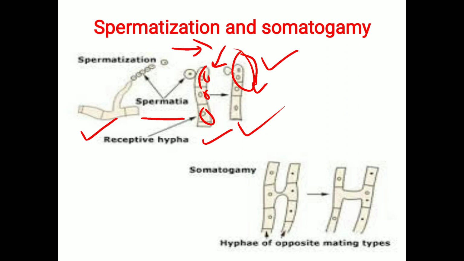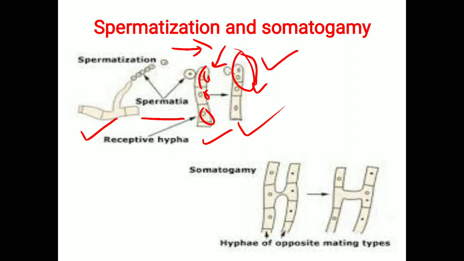In case of spermatization, again we discuss in short. Small spermatia act as male gametes and the receptive hyphae act as female gametes. When the spermatia mature, these seed-like structures of the fungal spores are transferred through air or wind and get deposited over the receptive hyphae.